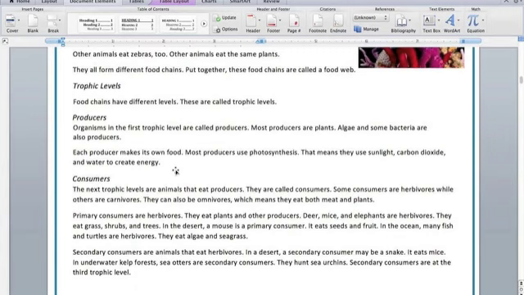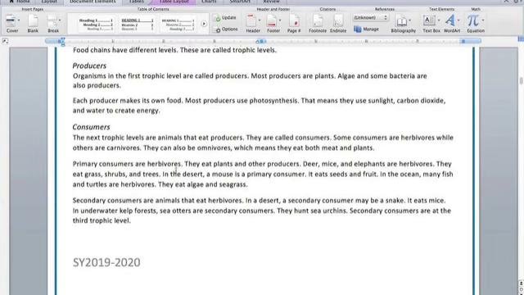Can you guys tell me what is a producer? Great. A producer is a plant, usually, or sometimes an organism that makes its own food, usually through photosynthesis, which is the process when a plant absorbs sunlight and turns it into food. Let's keep going.